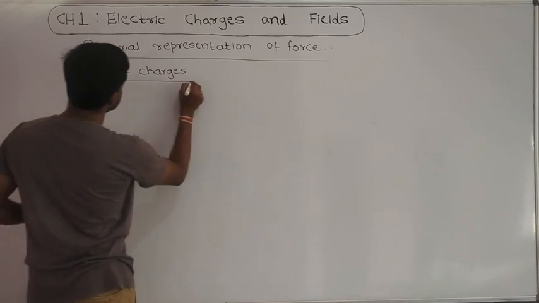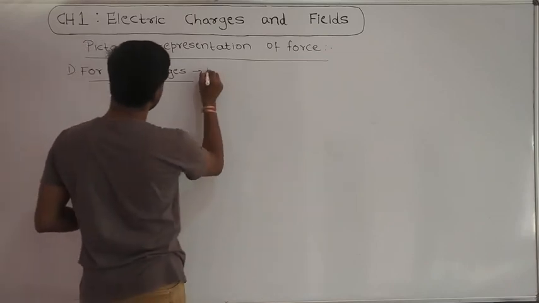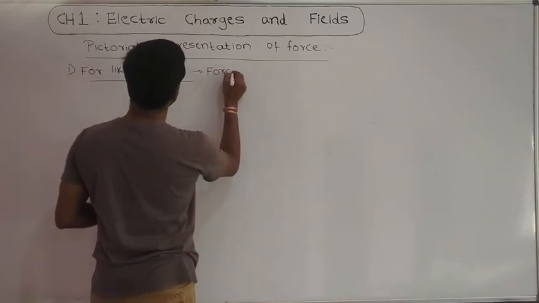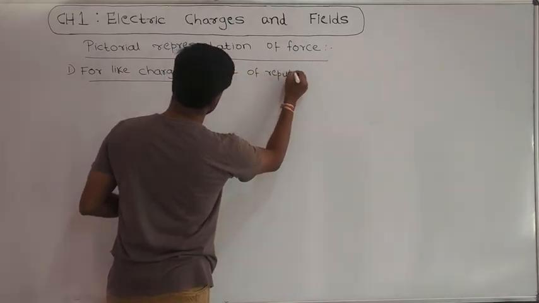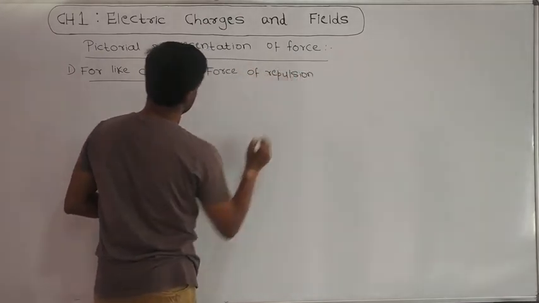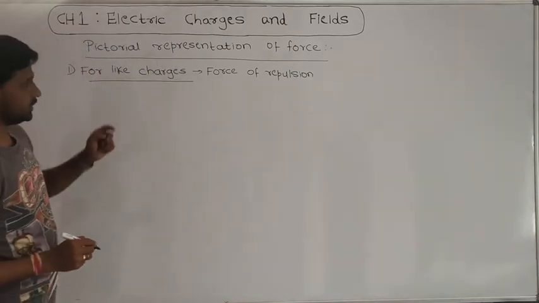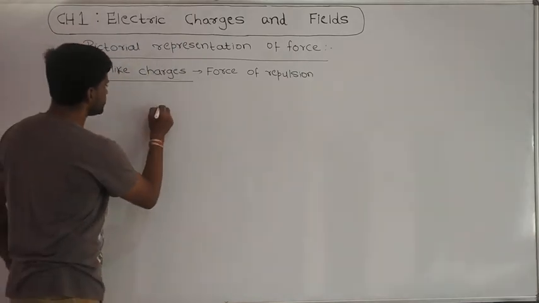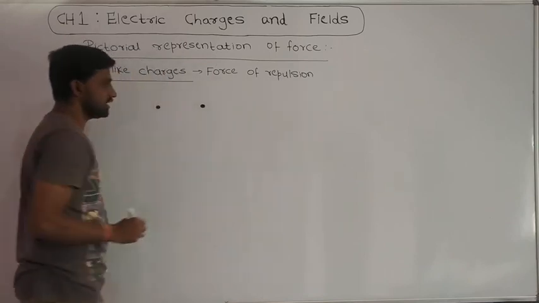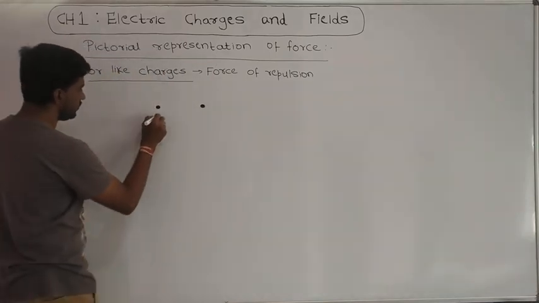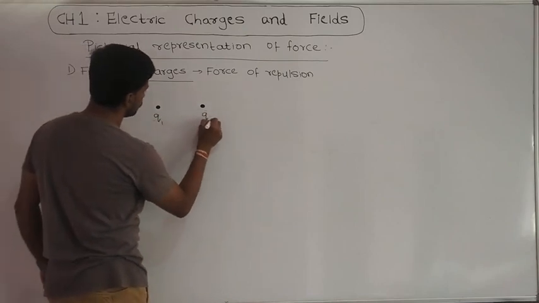We know that in the case of like charges, we will observe force of repulsion between the 2 point charges. Now let us see how to denote the force of repulsion between 2 point charges. For that I am considering 2 point charges here, Q1 and Q2.